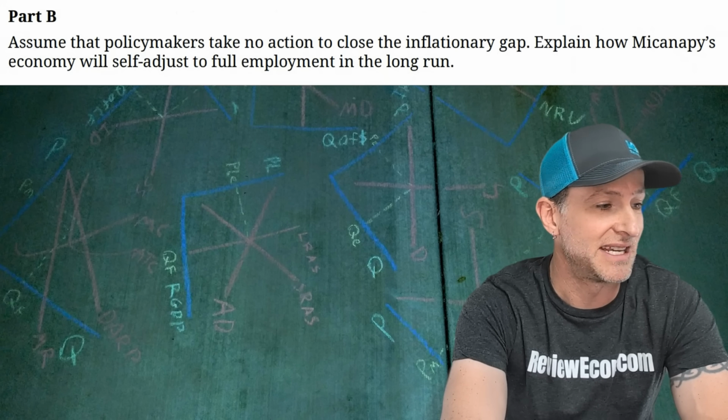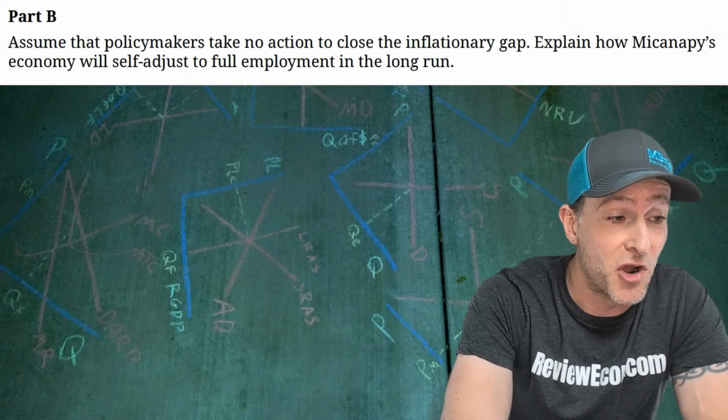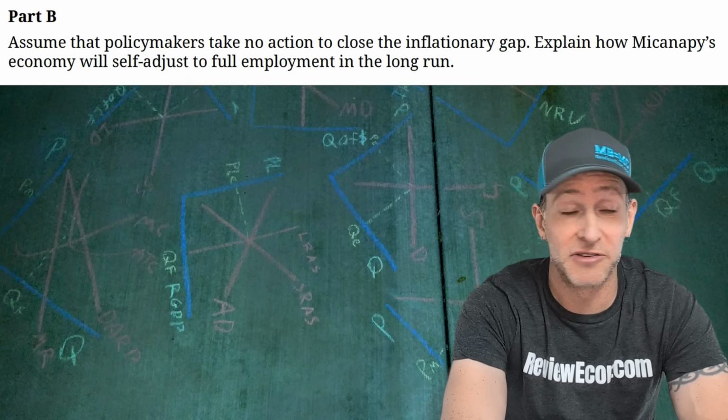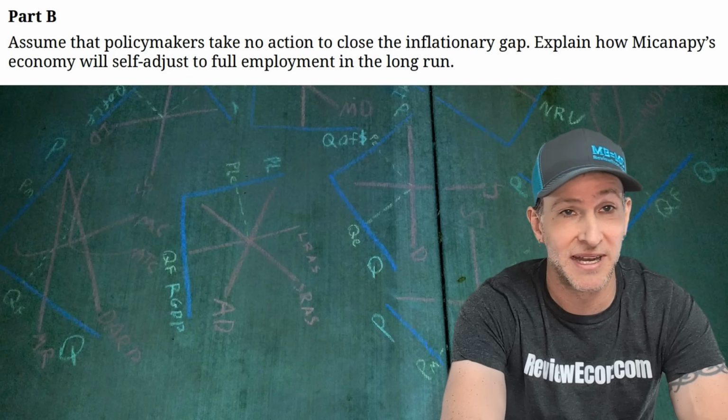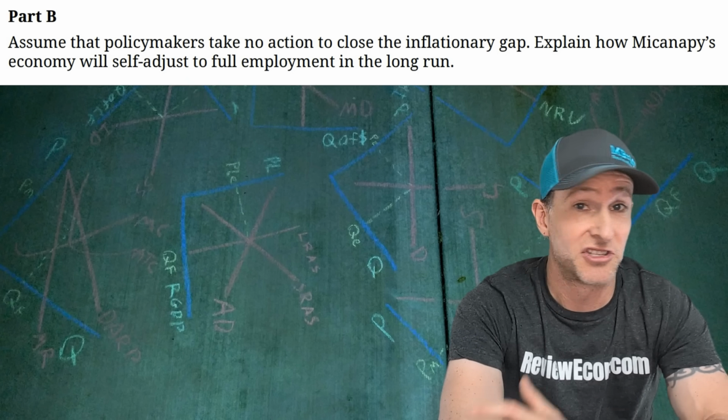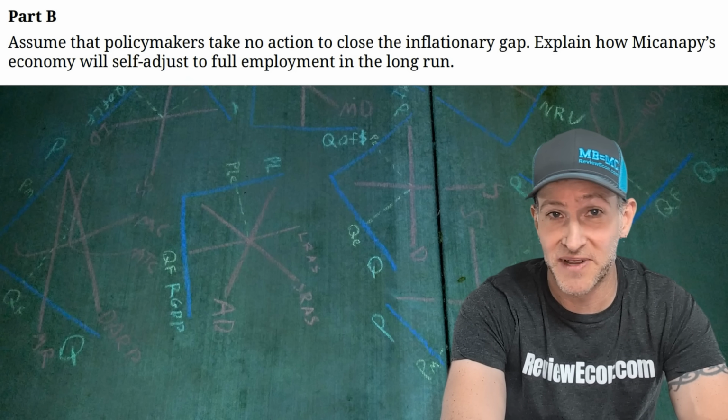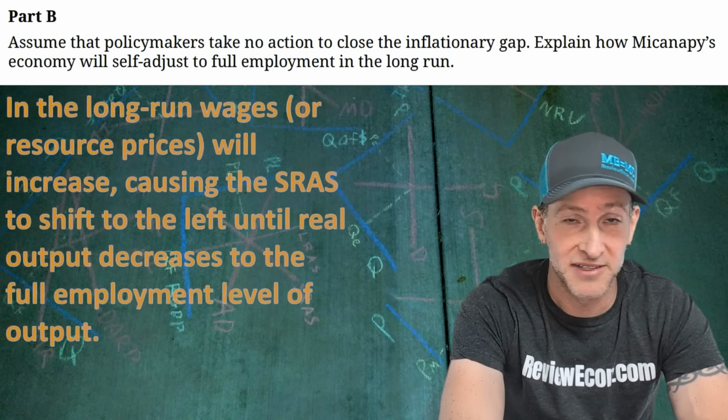Okay, moving on to part B. Assume that policymakers take no action to close the inflationary gap. We're going to explain how Micanapy's economy will self-adjust to full employment in the long run. So this is just a natural movement back to long run equilibrium with no policy interventions.